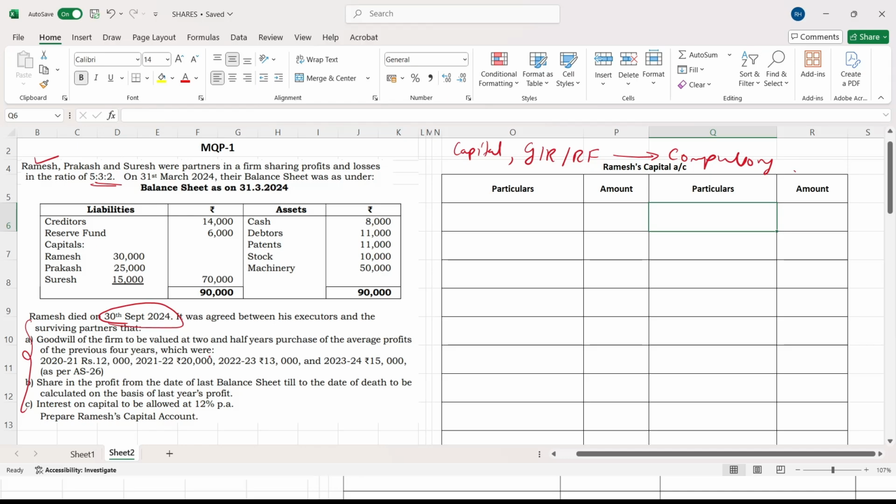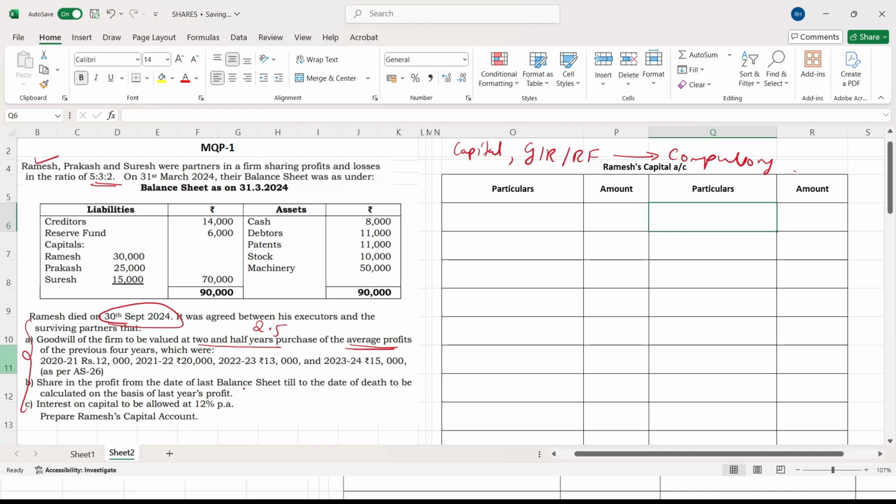Goodwill of the firm to be valued at 2.5 years purchase of average profits of the previous 4 years, which were... see what they are telling, you have to give the goodwill. Goodwill is valued at 2.5 years purchase of average profits of the previous 4 years. Average profit they are asking. So the 4 years profits they have given. Through this we have to find out the goodwill. Afterwards I'll solve it.